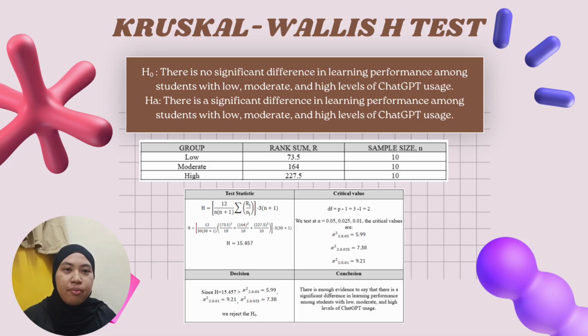This value was compared with the critical values for 2 degrees of freedom, which are 5.99 at alpha 0.05, 7.38 at alpha 0.025, and 9.21 at alpha 0.01. Since the test statistic is greater than all three critical values, we reject the null hypothesis.